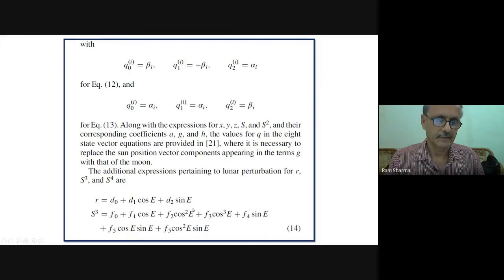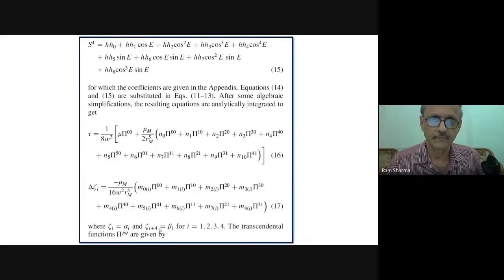R is simply, actually we have A into 1 minus e cos E, but we can write it in terms of this also. So we have written it in this form, and then from there S3, whatever has come there, we have brought into that form. S4 is in this form.